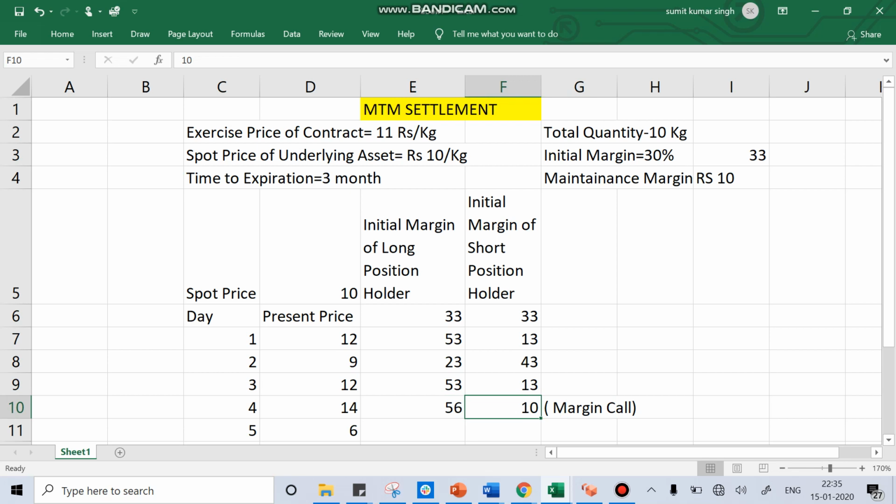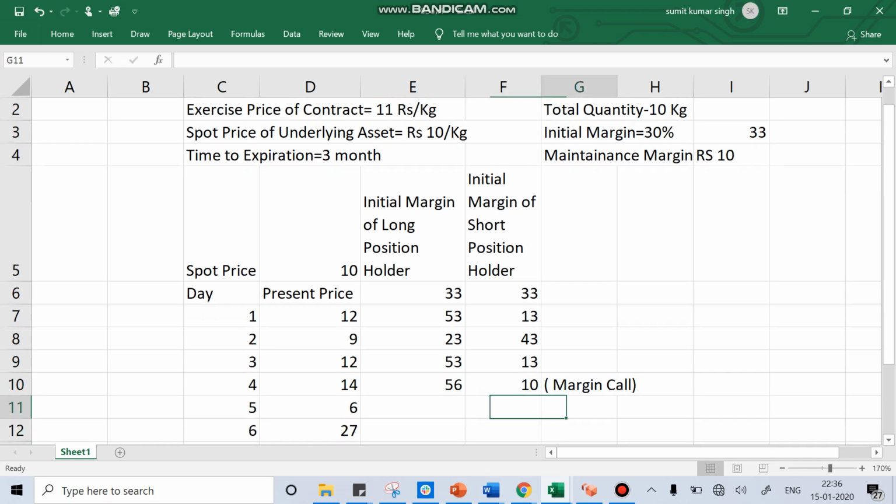So the exchange will give you a chance to continue. If you want to continue, then the next day your account should be refilled to the initial margin, meaning you have to deposit 23 rupees to the exchange and your account should become 33 rupees. Then only the next day the trading will happen.